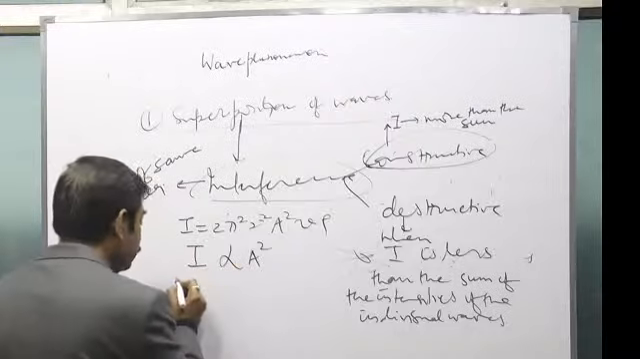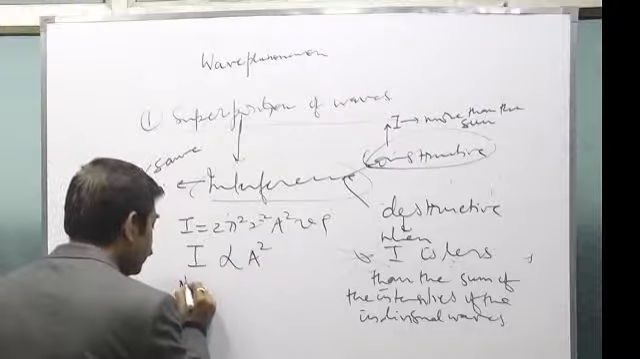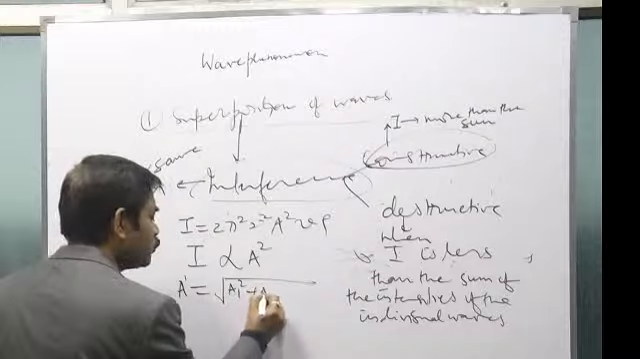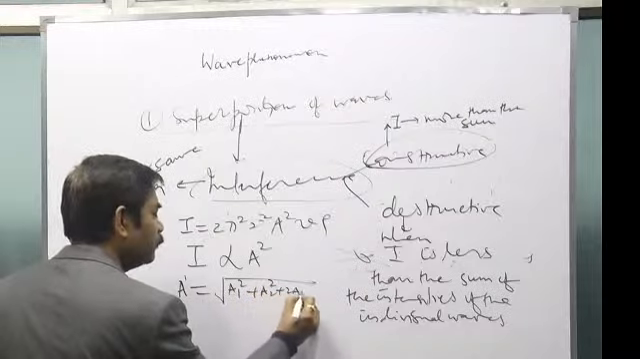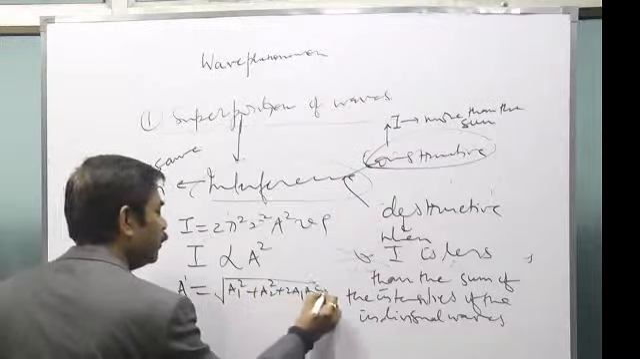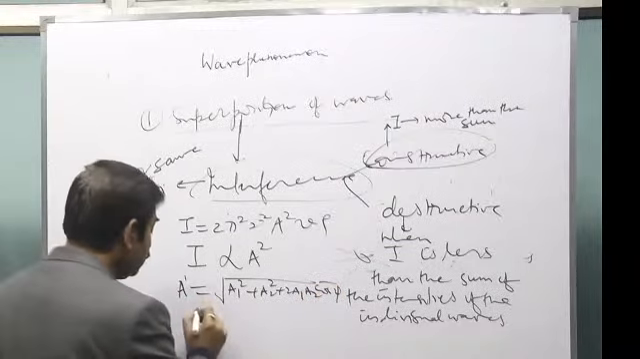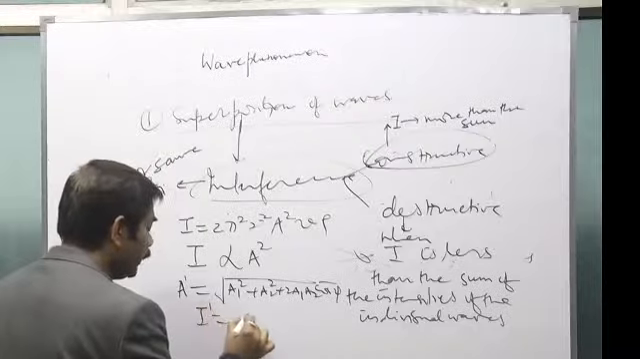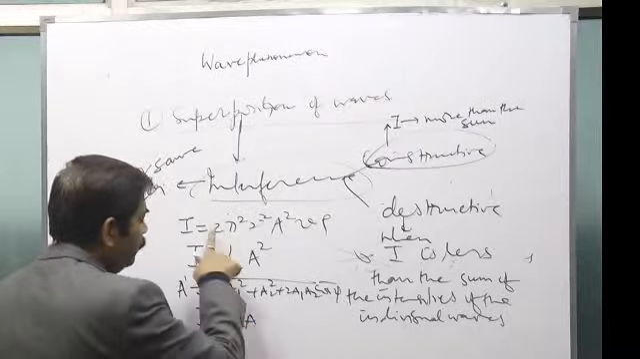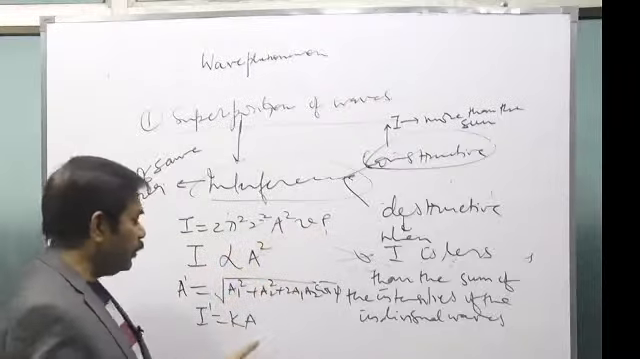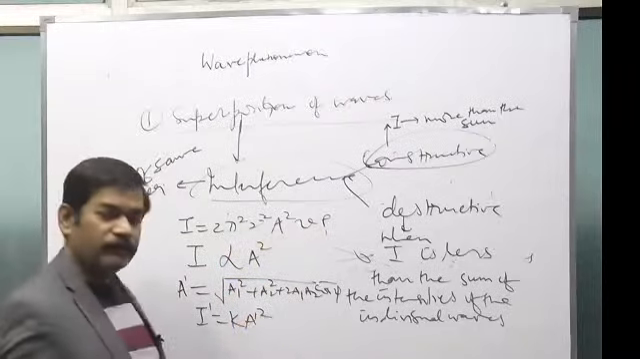So intensity is proportional to a square. When two waves meet, the resultant amplitude a dash is equal to the square root of a1 square plus a2 square plus twice a1 a2 into cos phi. I told you just a few minutes back. Now the resultant intensity I dash will be k a dash square.